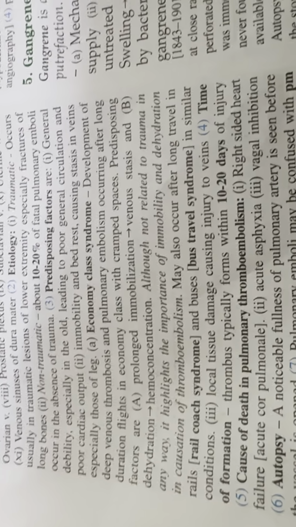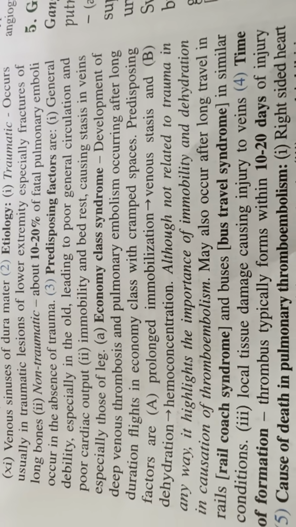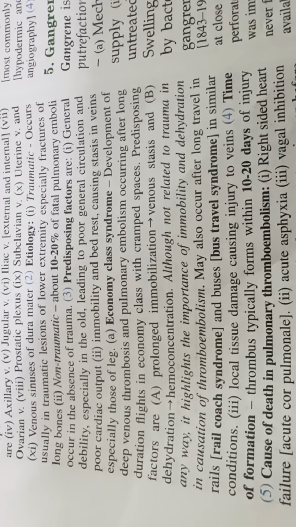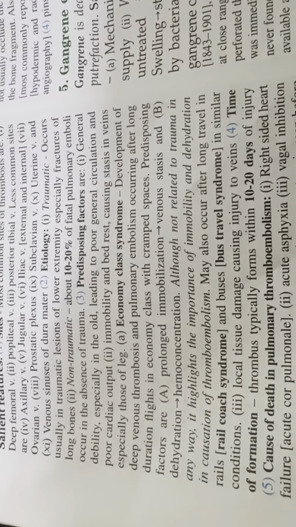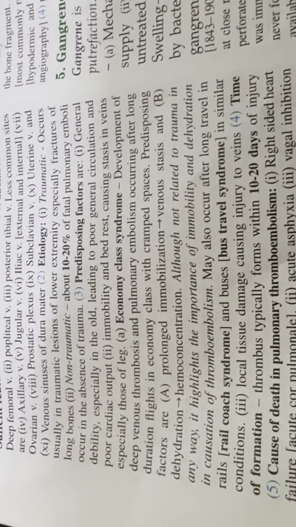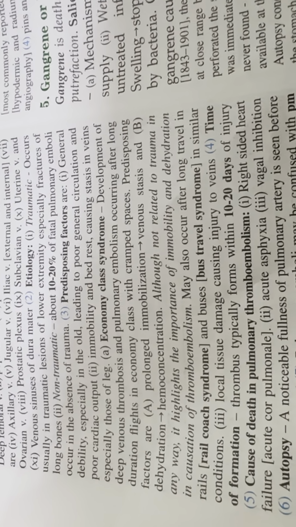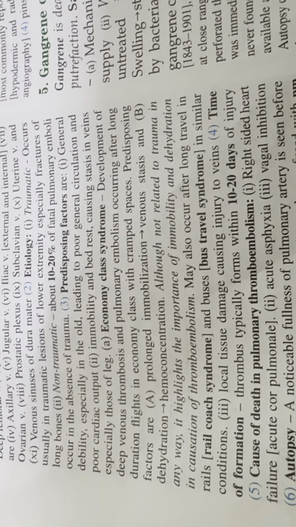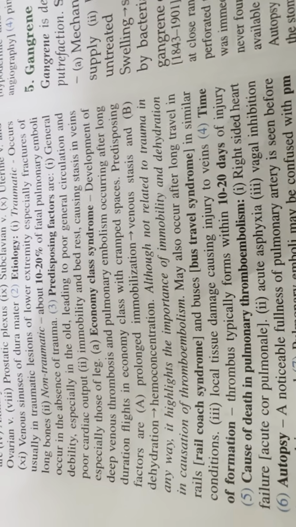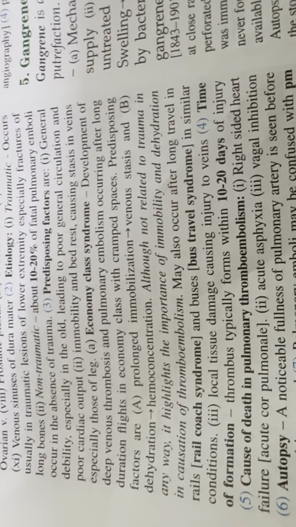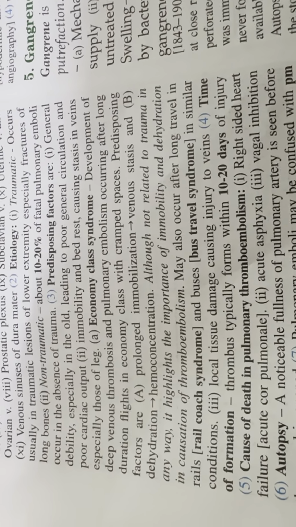Economy class syndrome: development of deep vein thrombosis and pulmonary embolism occurring after a long duration flight in economy class with cramped spaces. Predisposing factors are prolonged immobilization, venous stasis, dehydration and hemoconcentration. Although not related to trauma in any way, it highlights the importance of immobility and dehydration in causation of thromboembolism. It may also occur after long travel, as in rail coach syndrome and bus travel syndrome. Local tissue damage causes injury to the veins at the time of injury. Thrombus typically forms within 10 to 20 days of injury.